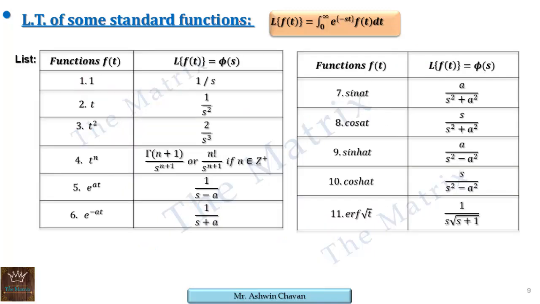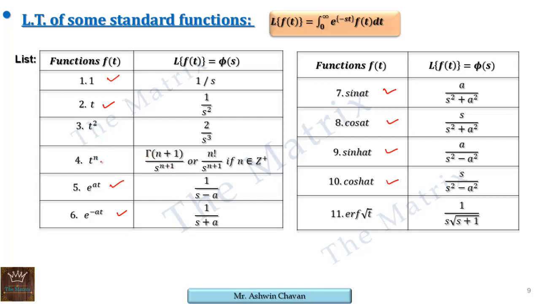Here is the list of some standard functions. Laplace of 1 we have just seen, Laplace of t we have seen. If you go for Laplace of t square using the definition, you get 2 upon s cube. So note this, 1 by s square, 2 by s cube. Then we saw the proofs of Laplace of e raised to at, e raised to minus at, sine and cos also, hyperbolic sine and hyperbolic cos also. The only thing we haven't seen is Laplace of t raised to n in general. Its Laplace is given by gamma of n plus 1 upon s raised to n plus 1.